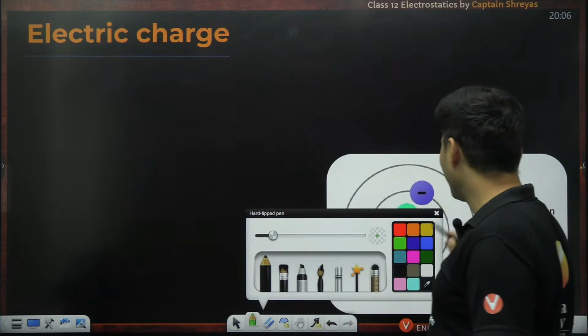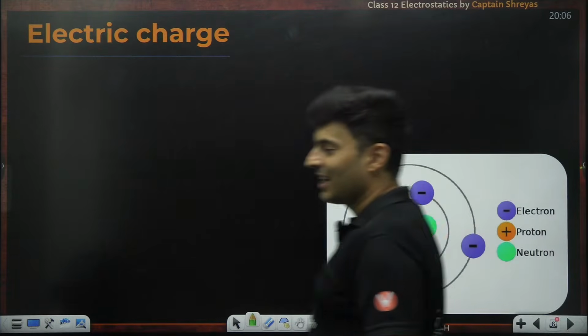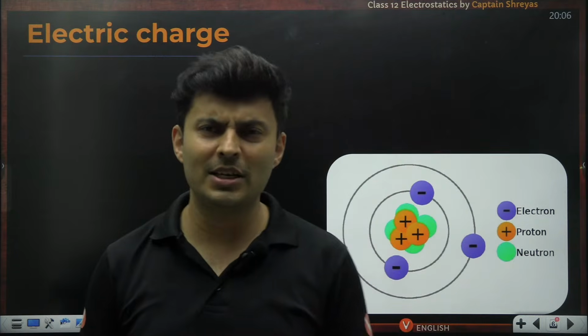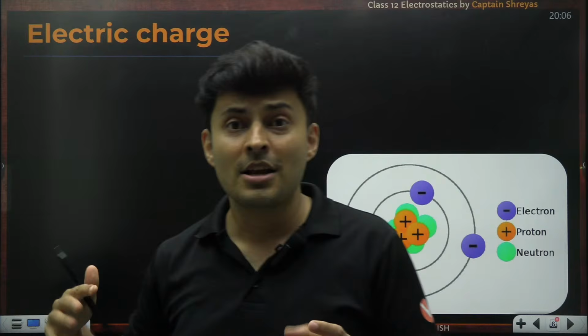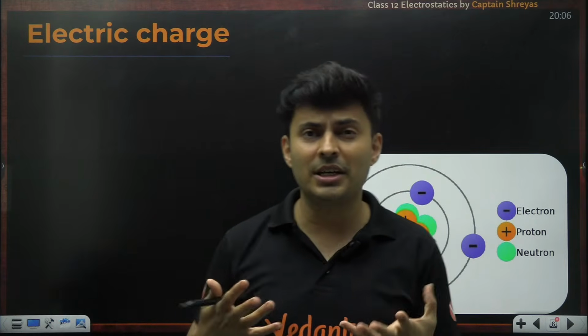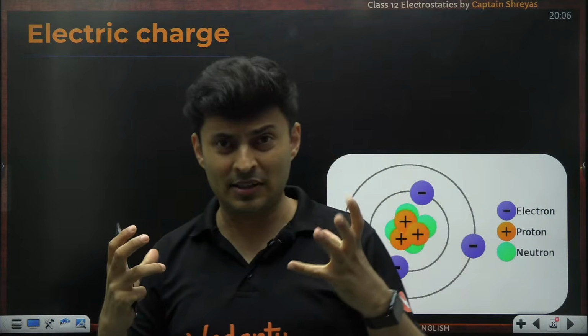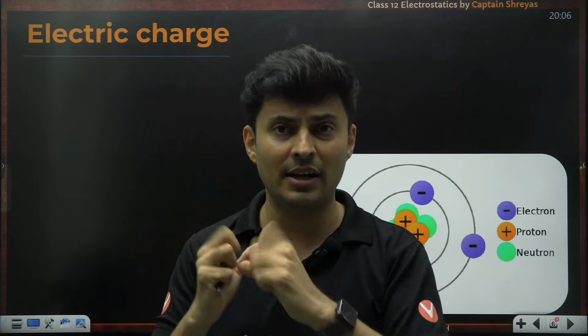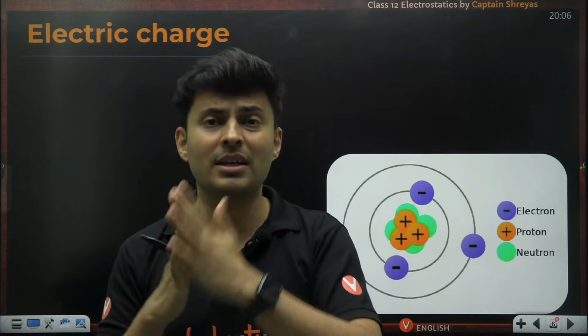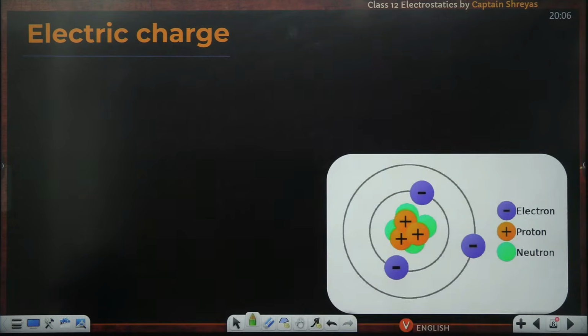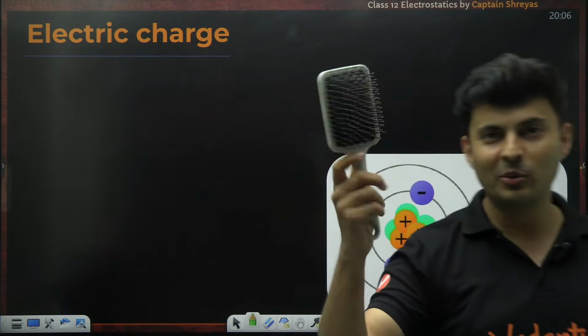Okay, so let's begin. Let's talk about electric charges. Long time back, Benjamin Franklin believed there is a fluidic property associated with matter, which causes this mysterious force of interaction when you rub things with each other, like you might have done with a plastic comb. I have a hairbrush, it won't work with this.